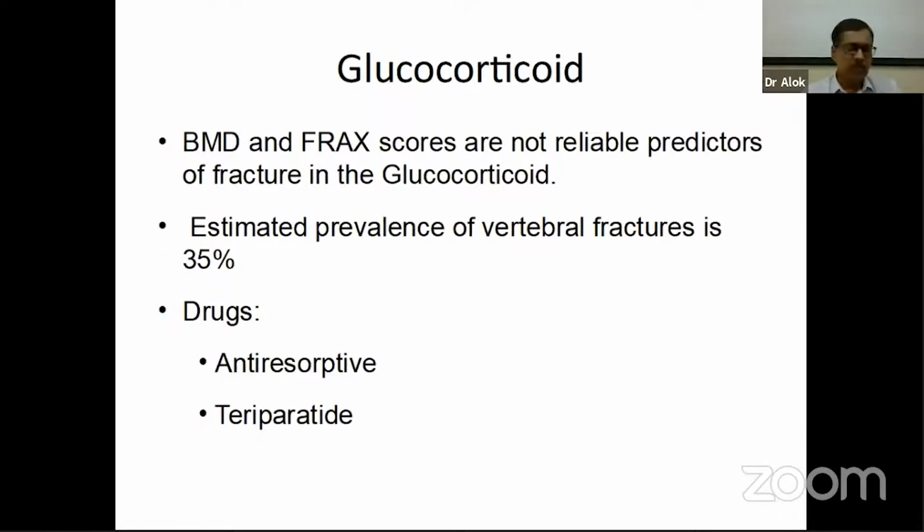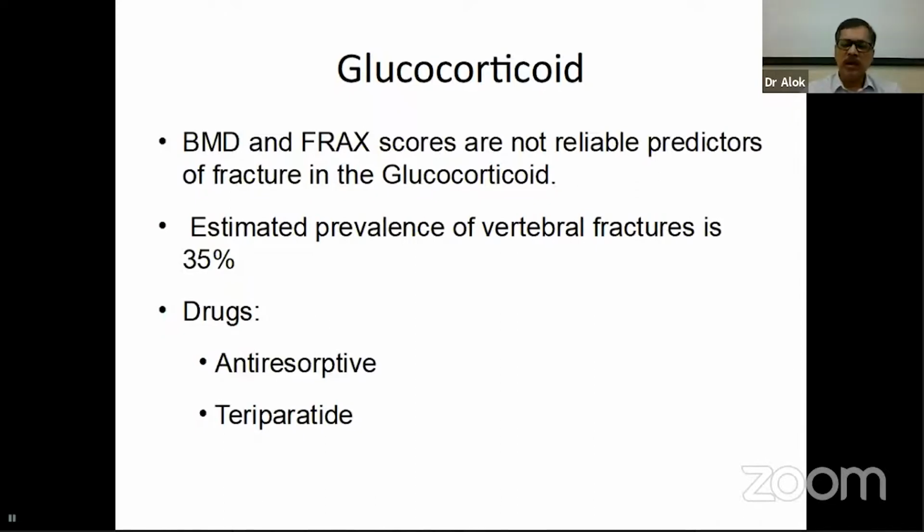The estimated prevalence of vertebral fractures, whether diagnosed or undiagnosed, is around 35% in patients who have been using a significant dose of glucocorticoid, such as 7.5 milligrams per day or equivalent of prednisolone or prednisone, over a period of 3 months or more. This prevalence is around 35%. And the drugs generally recommended for treatment of glucocorticoid-induced osteoporosis are anti-resorptive drugs and teriparatide.